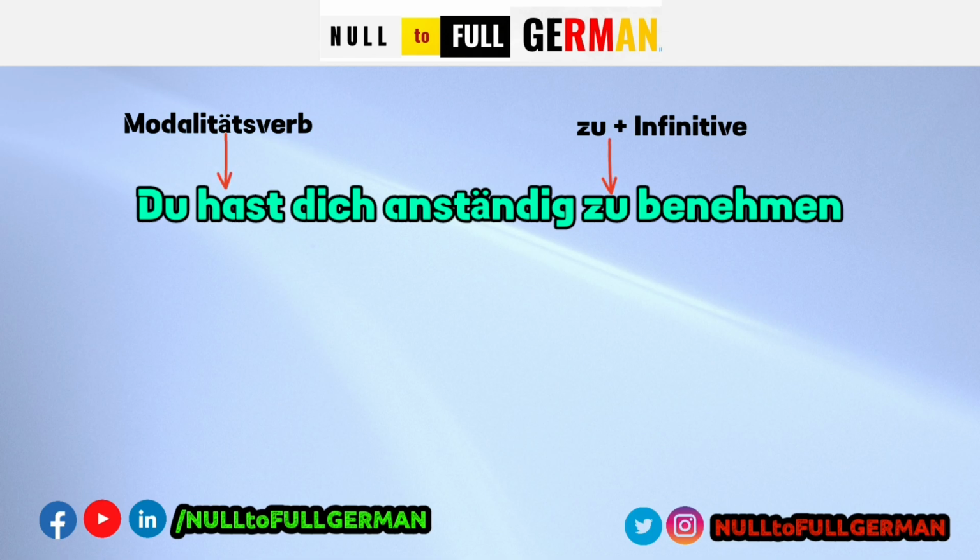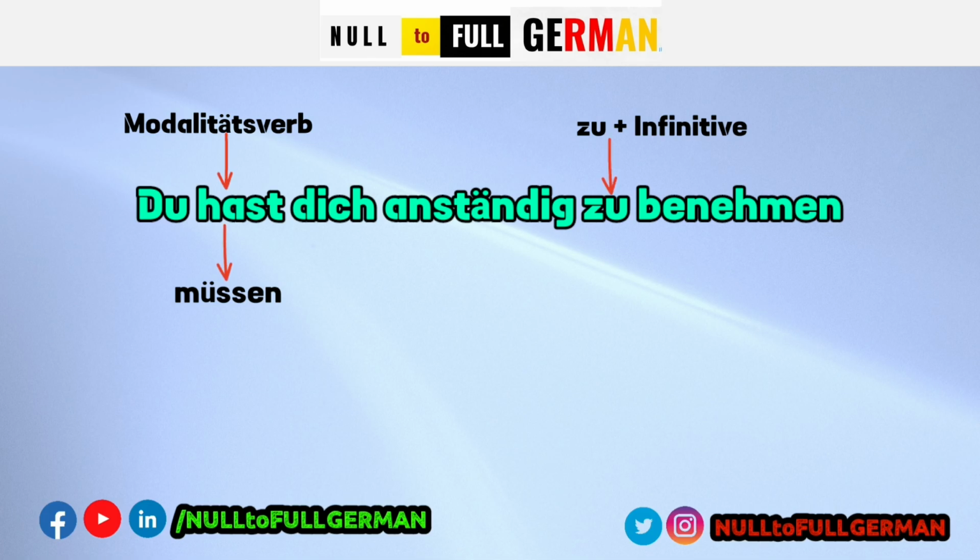Now in order to comprehend this sentence, we need to paraphrase or rewrite it. And how can we do that? Let me tell you the meaning of haben when it is used as Modalitätsverb. Its meaning is müssen, the modal verb. And what does müssen talk about? It talks about necessity, compulsion. That means someone doesn't have any choice.